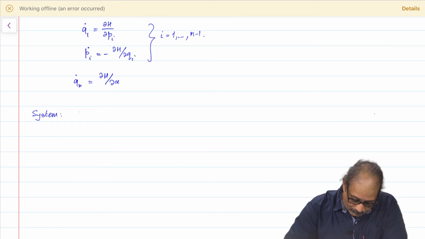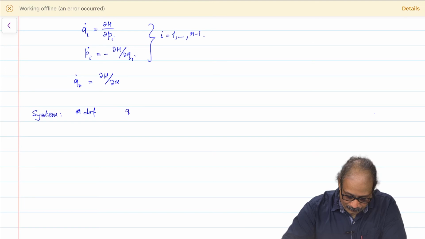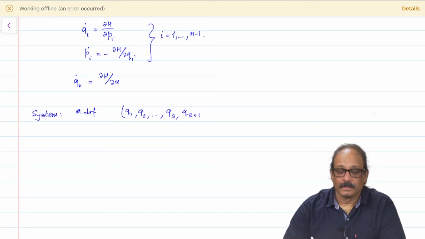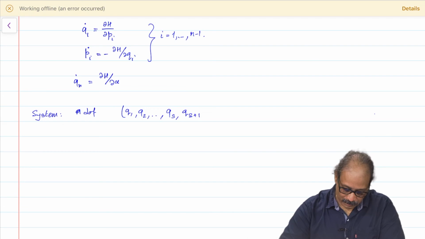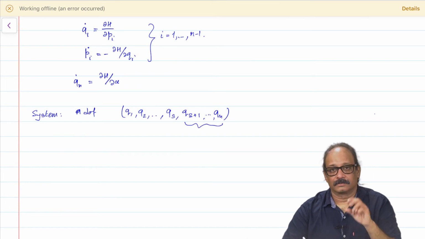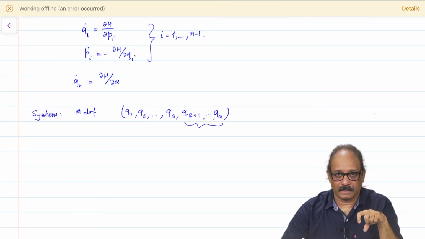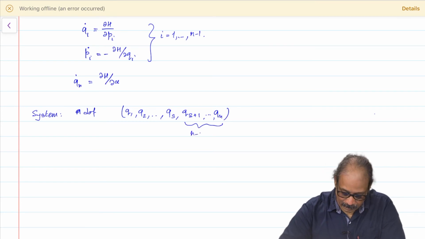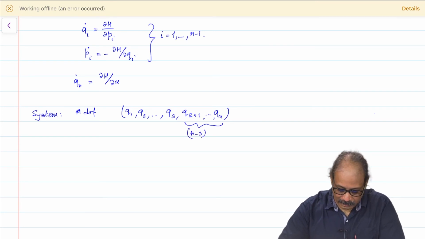So, if there are n degrees of freedom and you have coordinates q 1, q 2 and so on, let us say all those coordinates from q s plus 1 to q n. The first s coordinates are not cyclic, the remaining n minus s coordinates are cyclic.